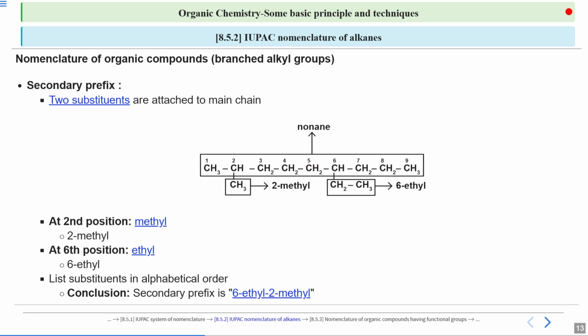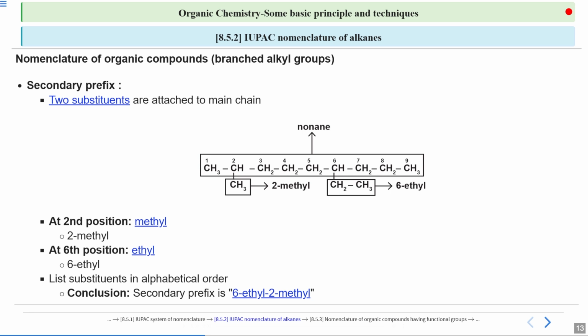Therefore, we can simply write the complete secondary prefix. Now, there is a way to write it. What is that way? You have to use the alphabetic order. So, two substituents are there, ethyl and methyl. And since ethyl starts with E, which comes first in the alphabet, then M, therefore, we will write 6-ethyl first and then we will write 2-methyl. Here is a small note for you. You can see hyphens in between.